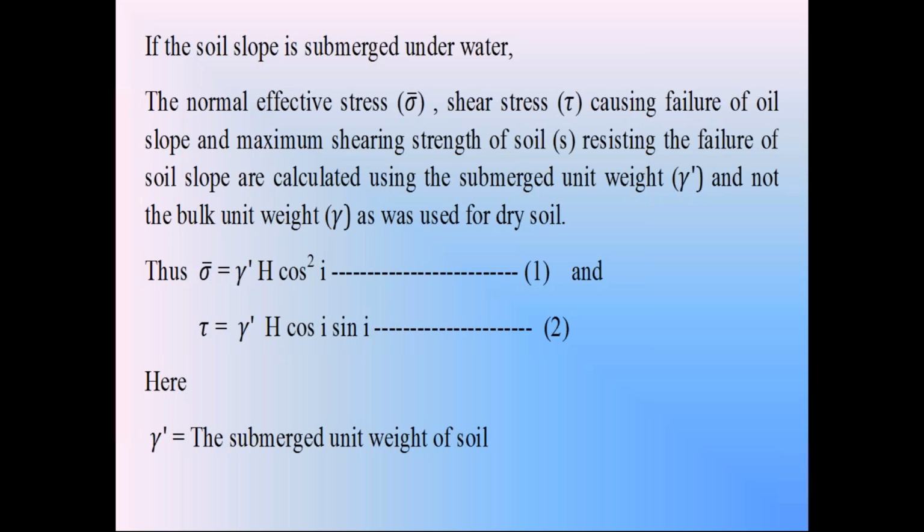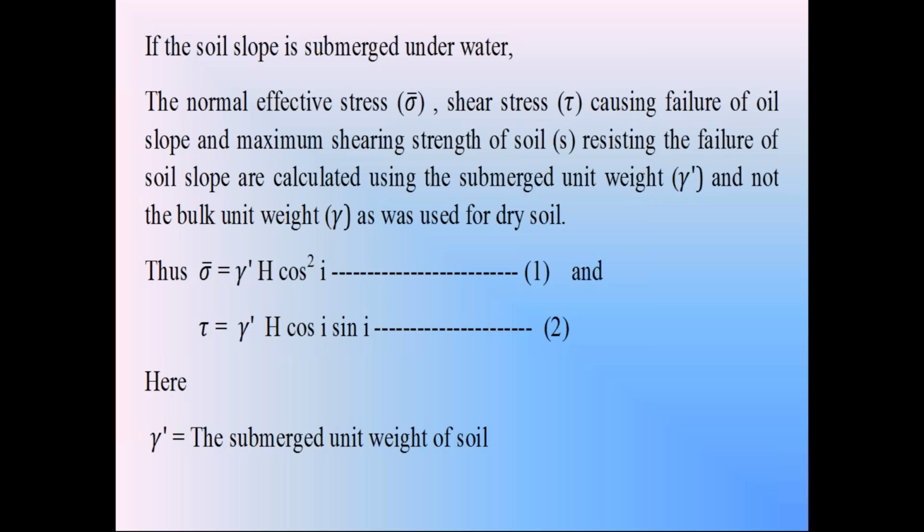In the submerged condition, the unit weight is gamma dash, submerged unit weight. So calculate the weight of the soil prism in the submerged condition. Weight W is equal to gamma dash into volume, that is gamma dash into h into b cos I. On the surface CD, resolve that weight into two components. Normal component N, W cos I, tangential component T, W sin I.